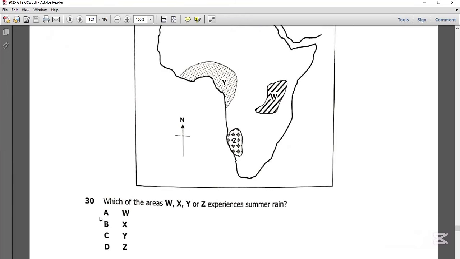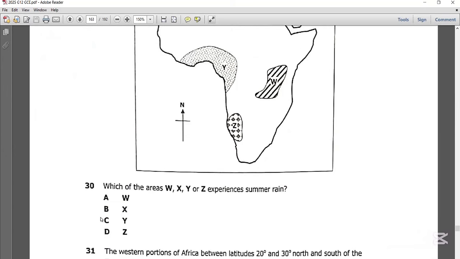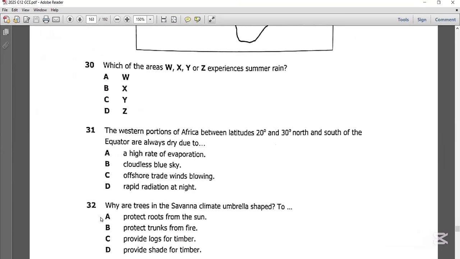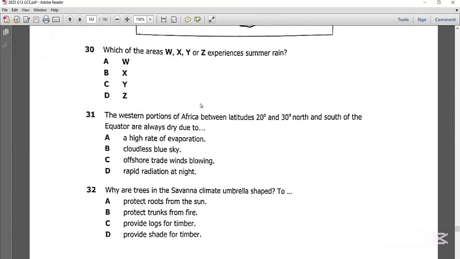So the best possible answer on question 30 is A. Let's get to question 31. Now question 31 says, the western portions of Africa between latitude 20 and latitude 30 north and south of the equator are always dry due to. So the best possible answer on question 31 is offshore trade winds blowing.